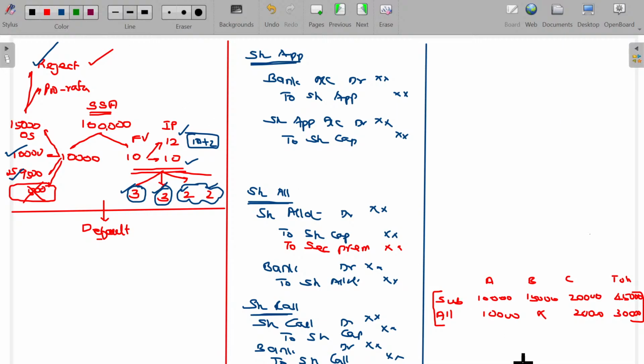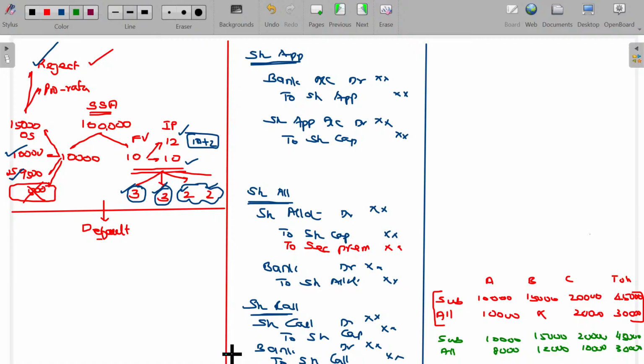What about the pro rata, sir? Subscription being 10,000, 15,000, 20,000, overall 45,000. Now I plan to allot. I can allot only 30,000 shares. While allotting, I offered 8,000 shares to him, 12,000 shares to him, 10,000 shares to him.